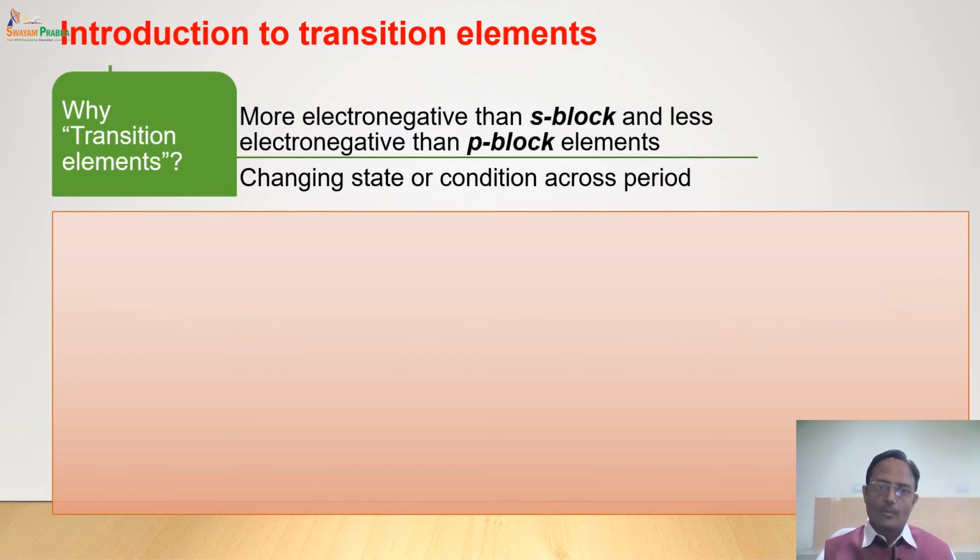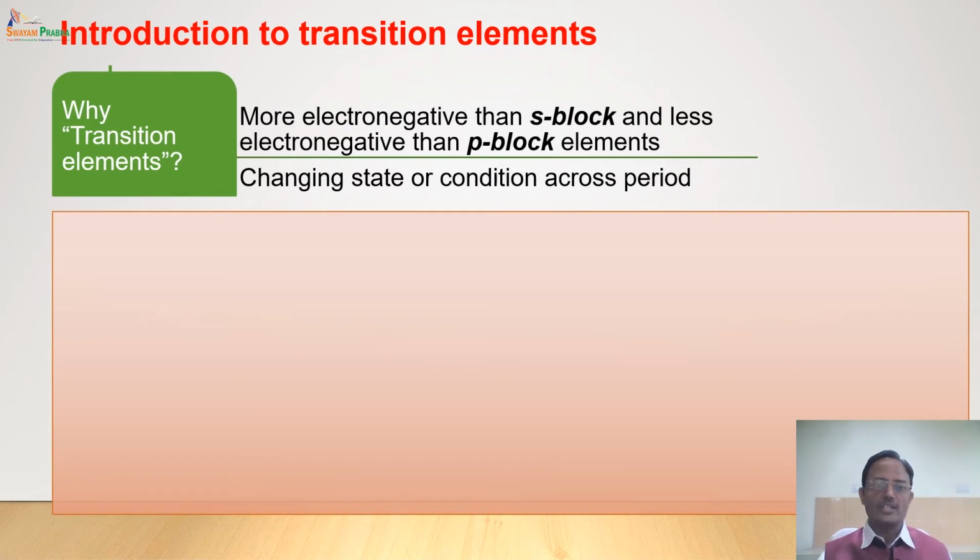They are more electronegative than the S block elements and less electronegative than the P block elements. Overall, all the periodic properties of these elements are intermediate. So when we move from S block to P block via D block, the periodic properties gradually go on changing. That is the reason why they are called transition elements.